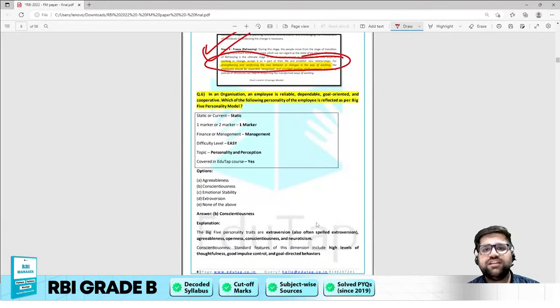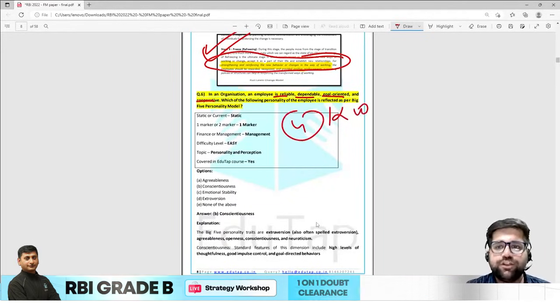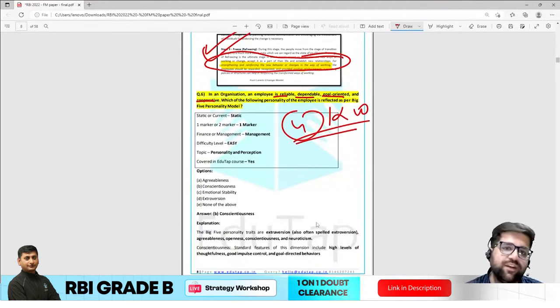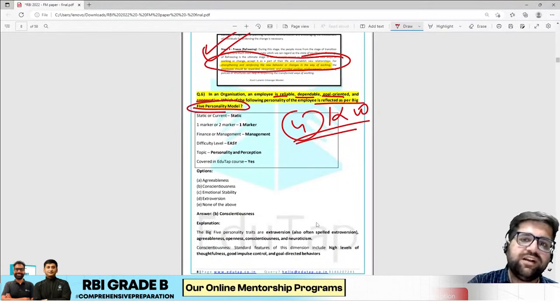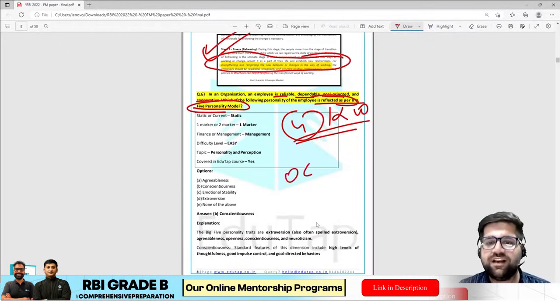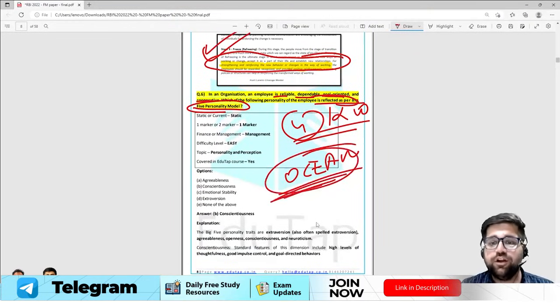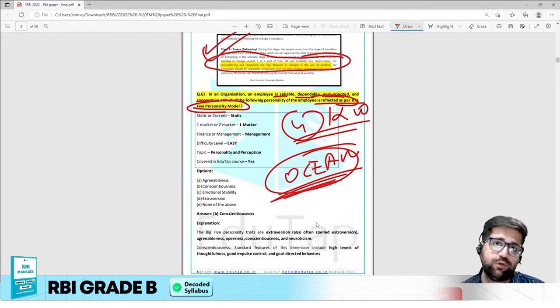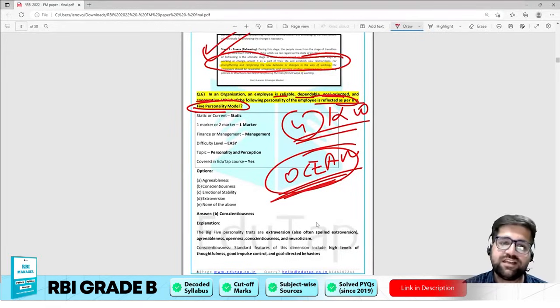In an organization, an employee is reliable, dependable, goal oriented, and cooperative. So these are 4 keywords which you have to identify. Then the question says that which of the following personality of the employee is reflected as a big five personality model. So you know that big five personality model is also known as the OCEAN model of personality and perception. If you understand the OCEAN model, and go deep into it, then you can easily crack the answer of this particular question, which is conscientiousness.